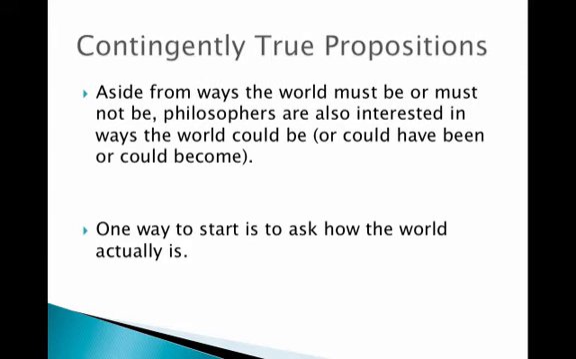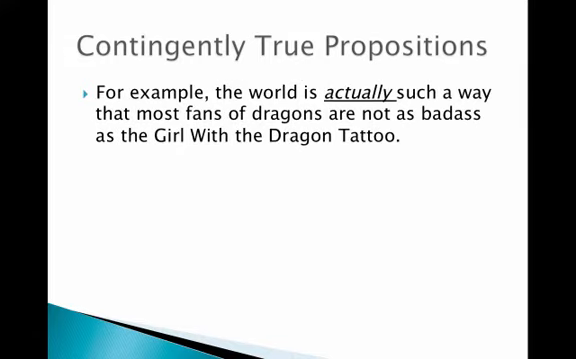Now, there's this third class of propositions. We've talked about necessarily true propositions, and we've also talked about impossible propositions. Now let's talk about contingently true propositions. Aside from ways the world must be or must not be, philosophers are also interested in ways the world could be or could have been or could become. One way to start is to ask how the world actually is. So, for example, the world is actually such a way that most fans of dragons are not as badass as the girl with the dragon tattoo.